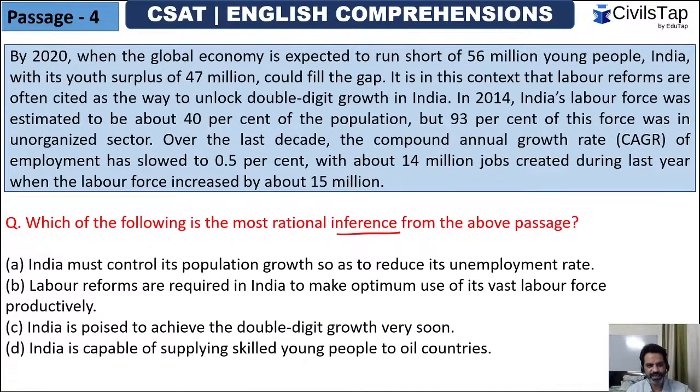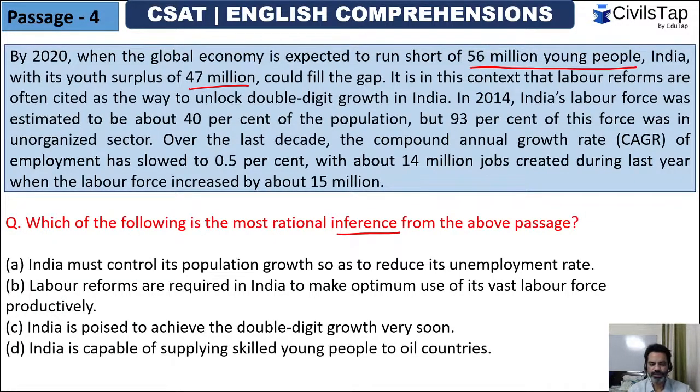By 2020, when the global economy is expected to run short of 56 million young people, India, with its youth surplus of 47 million, could fill the gap. So guys, that's the truth. India, do you know India is the youngest country at the moment?